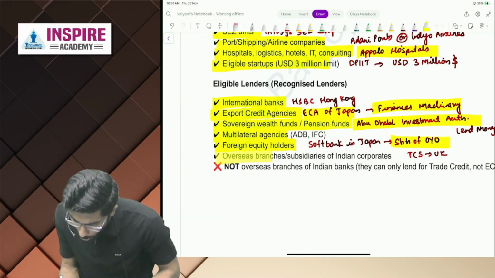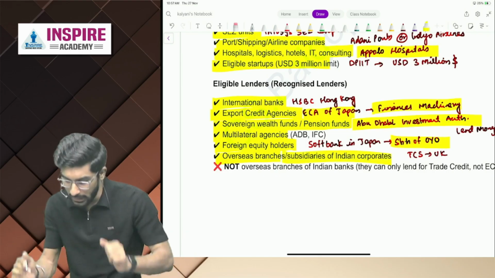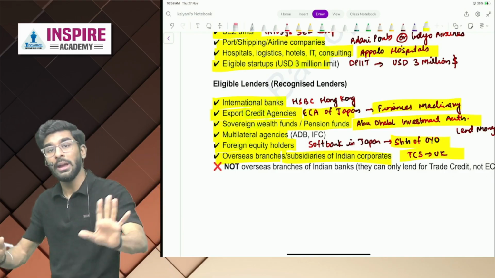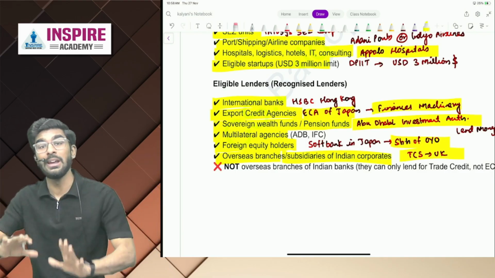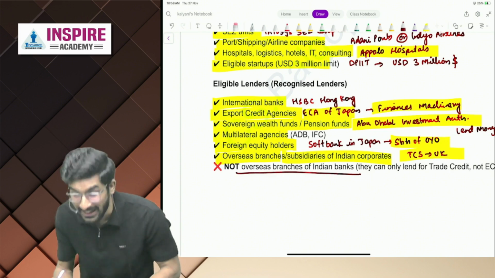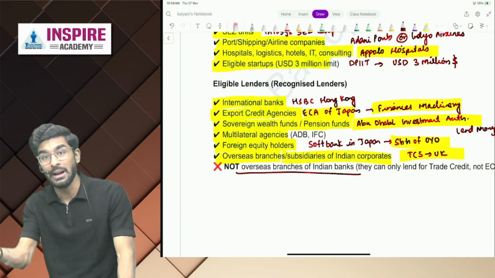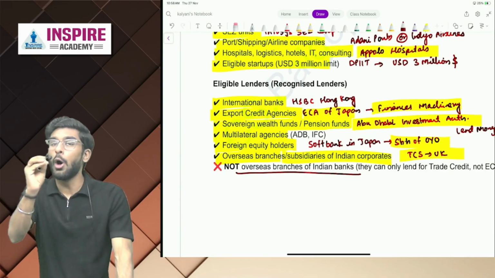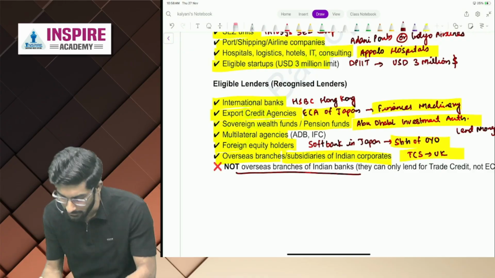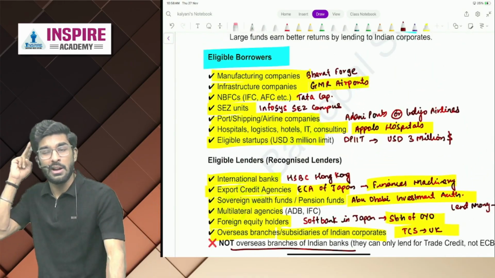Then people, overseas branches and subsidiaries of Indian corporates like TCS of UK can also lend ECBs. But who cannot lend ECB, people? Overseas branches of Indian banks cannot lend ECB, because in the end the money is going from India, right? Then how can we call it ECB? Yes or no, people?